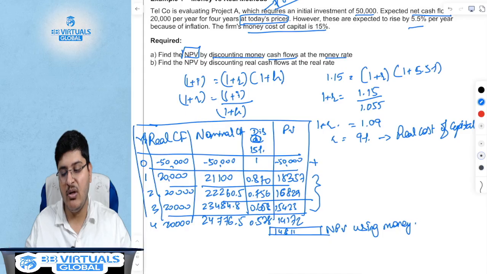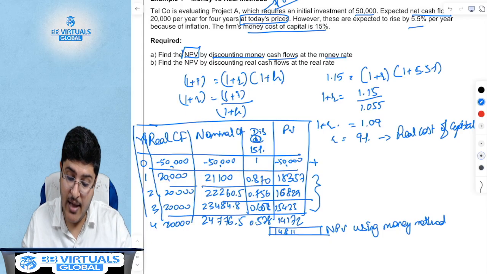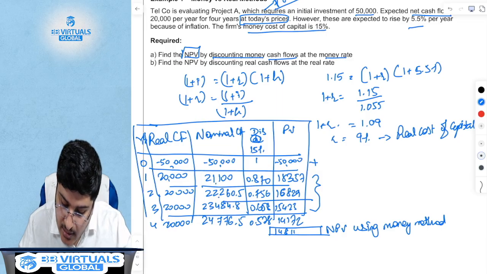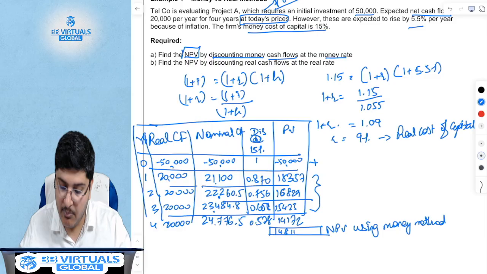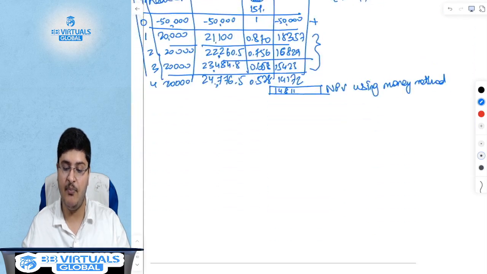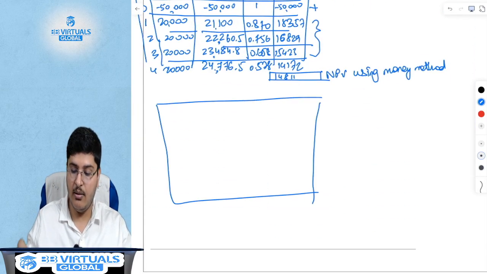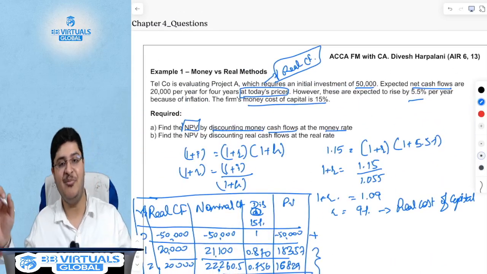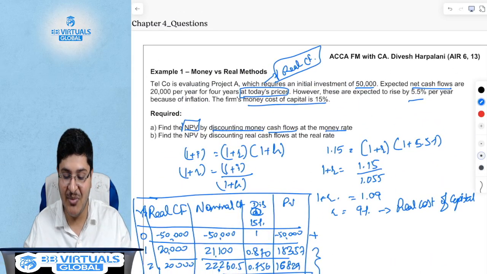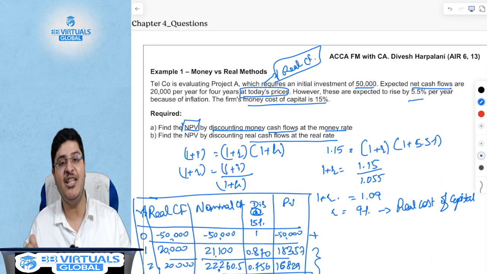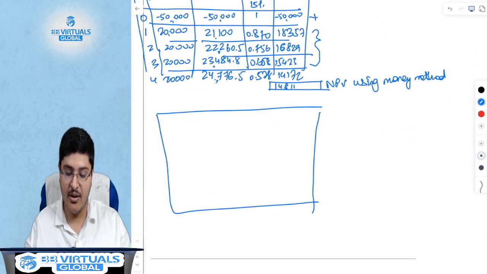Now, why were we not able to use the annuities method? Because the annual cash flows are different, so the annuity method cannot be applied. Now let us use the real method. The real method does not mean that this is the real method and that is the fake method. Real method means the method using the real cash flows and the real rate.